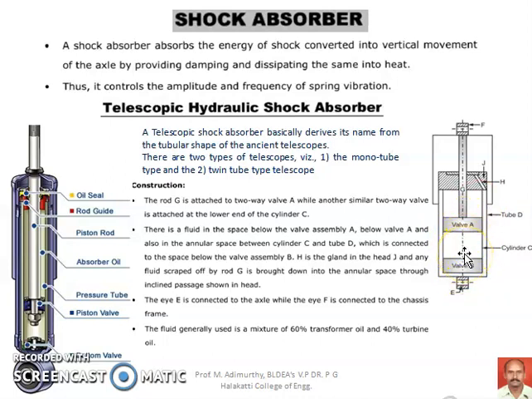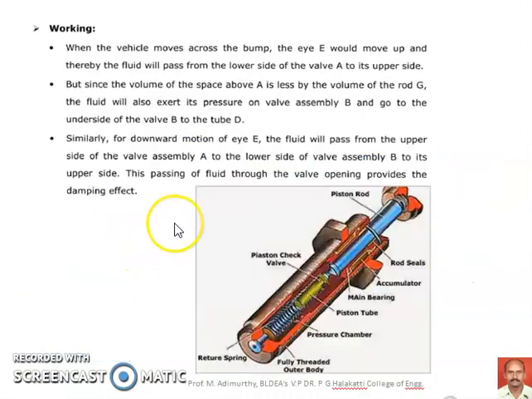In other words, it is absorbing the shocks caused by the vibration of the wheels. So this is called the damping action provided by this particular kind of shock absorber.